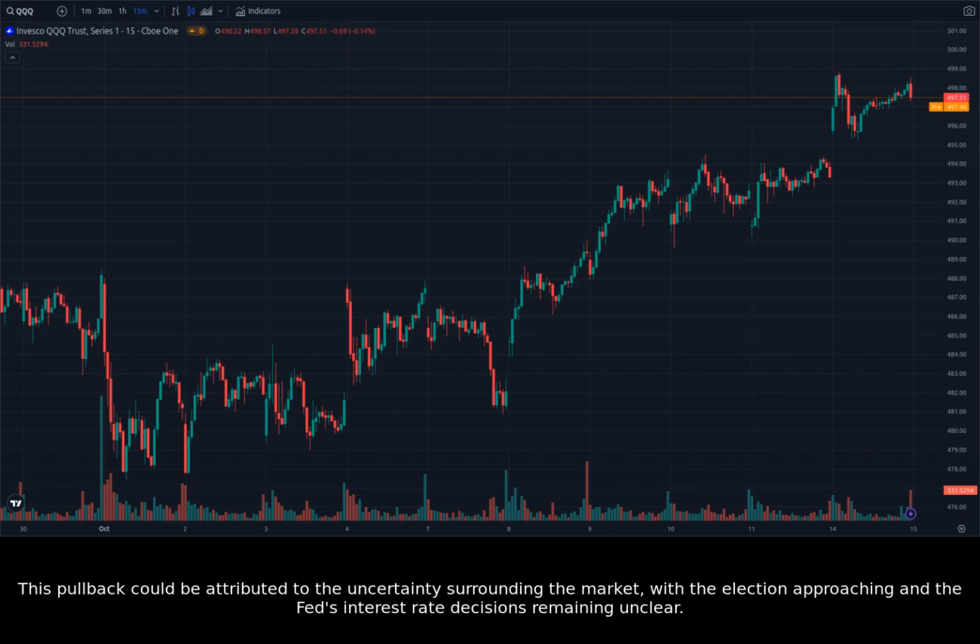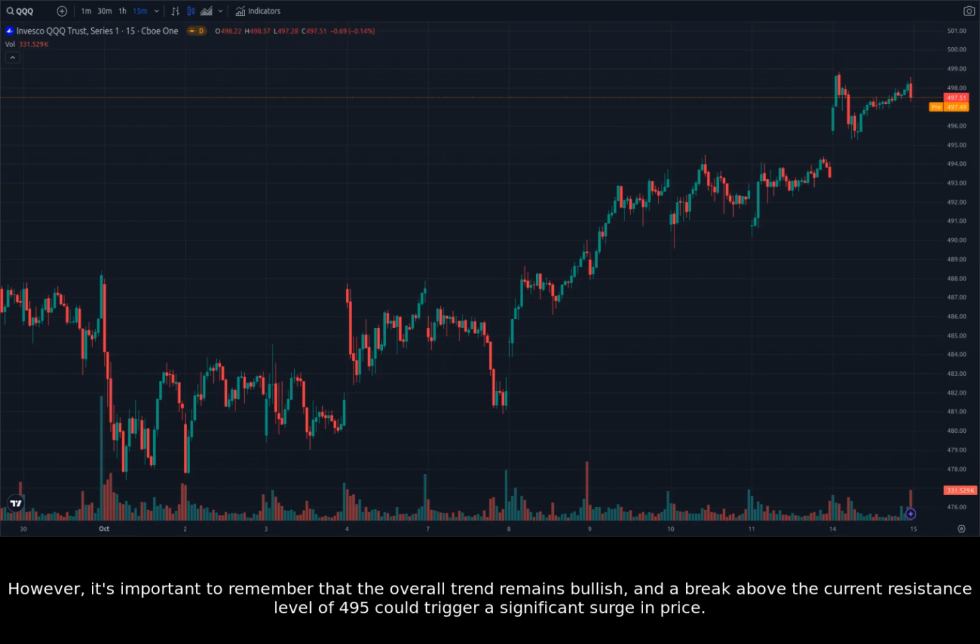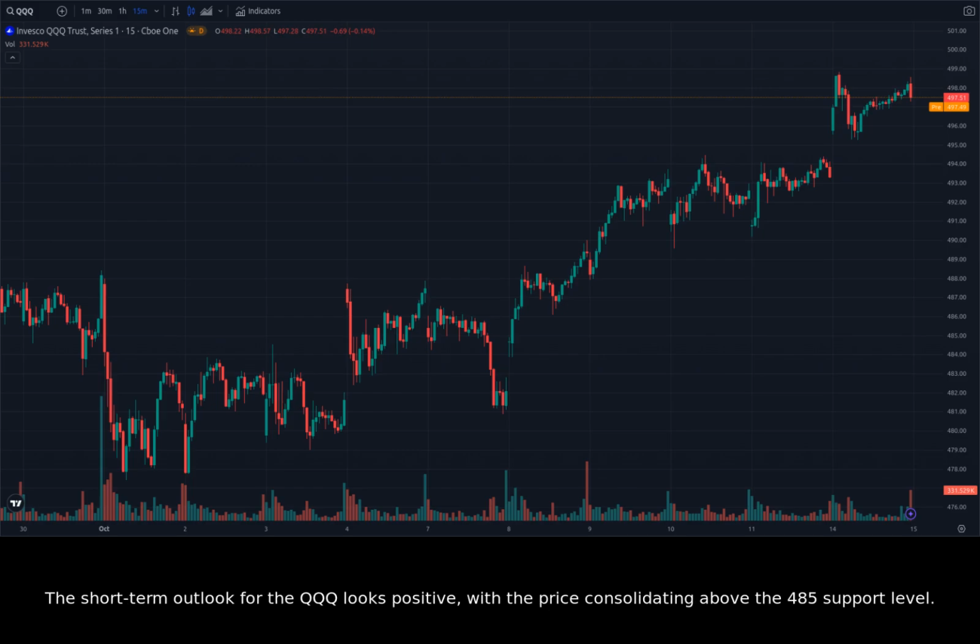This pullback could be attributed to the uncertainty surrounding the market, with the election approaching and the Fed's interest rate decisions remaining unclear. However, it's important to remember that the overall trend remains bullish, and a break above the current resistance level of 495 could trigger a significant surge in price. The short-term outlook for the QQQ looks positive, with the price consolidating above the 485 support level. If the price holds above this level, we can expect continued bullish momentum.